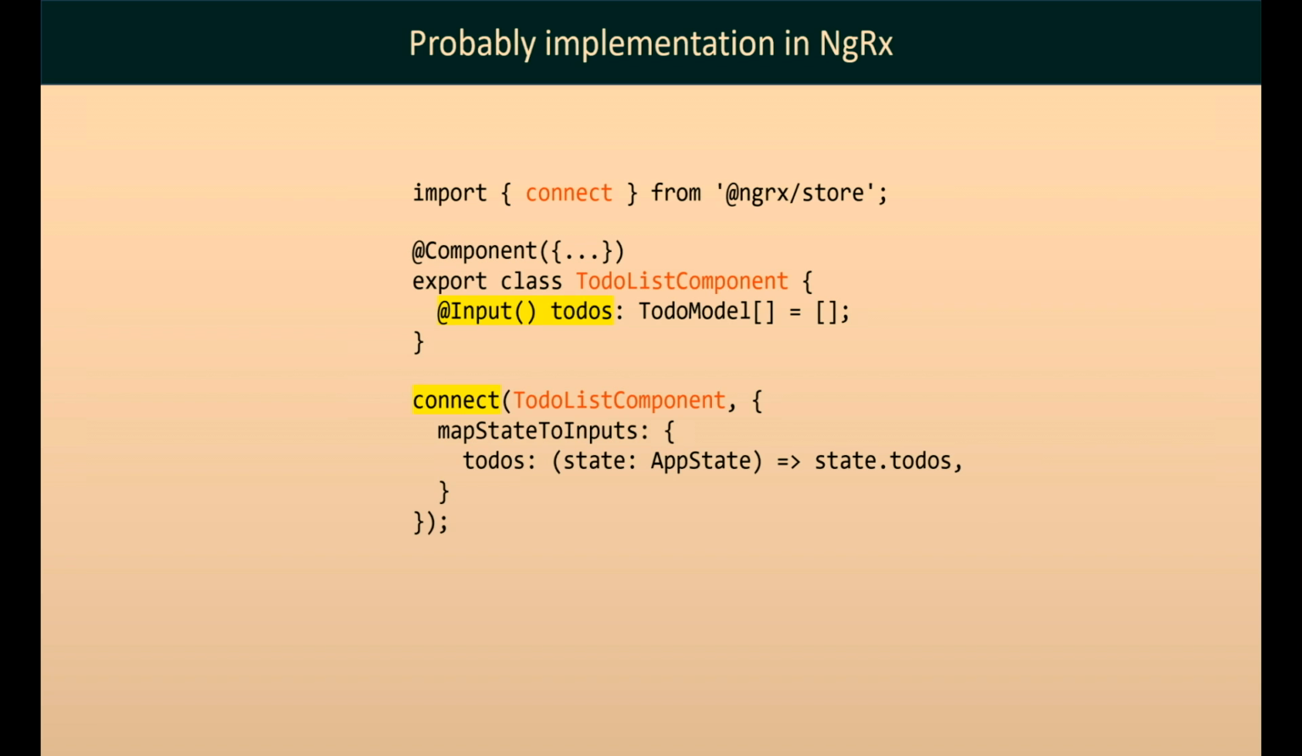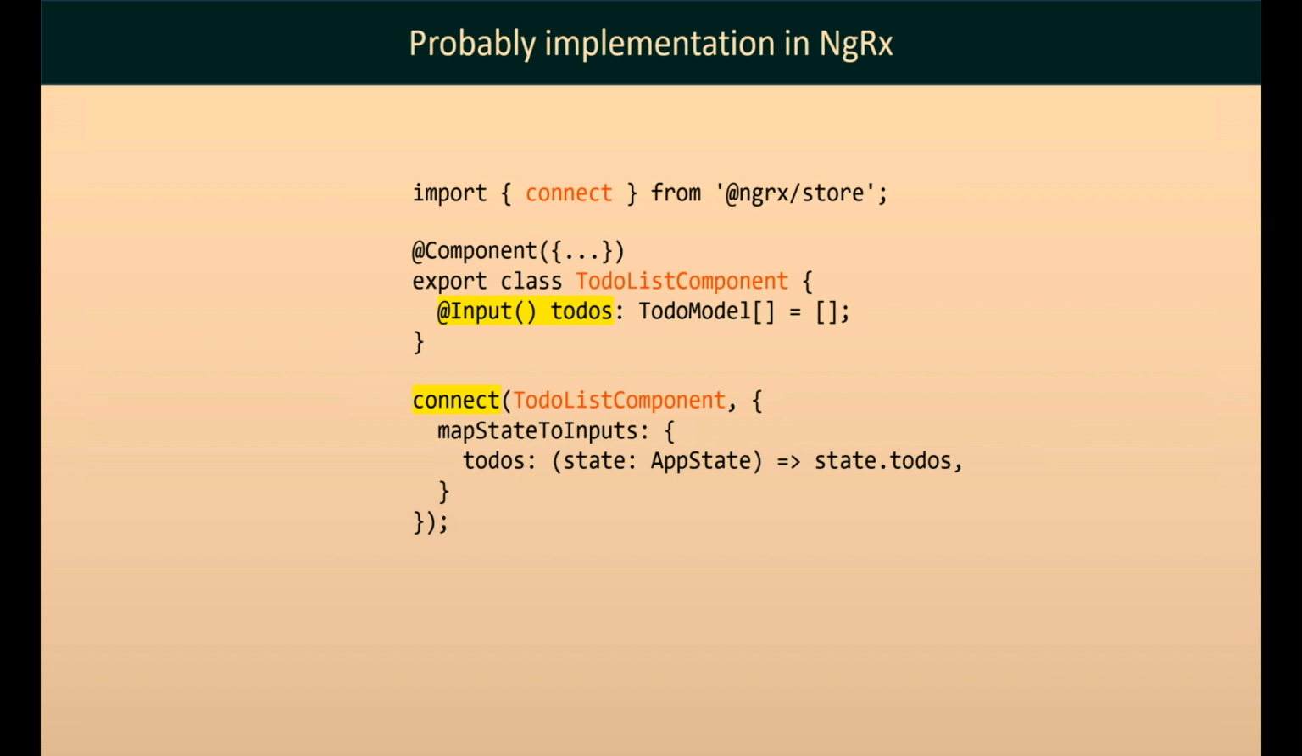When we have input bindings change, Angular runs mark for check and runs change detection. So here's the same logic. Whenever part of the state changes, the NGRX library updates inputs and schedules a change detection run. Yeah, so that's a pretty good solution.